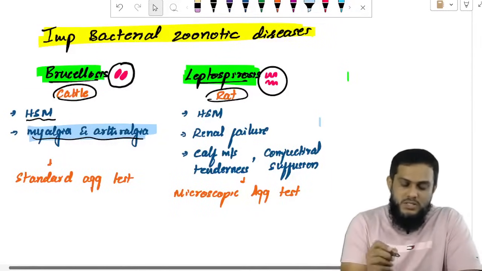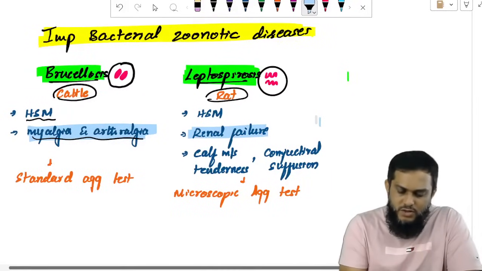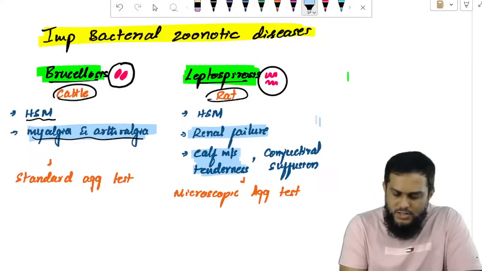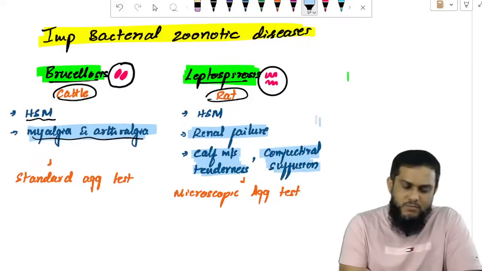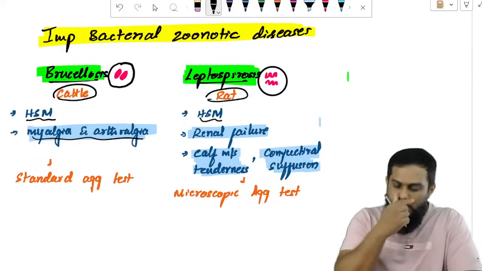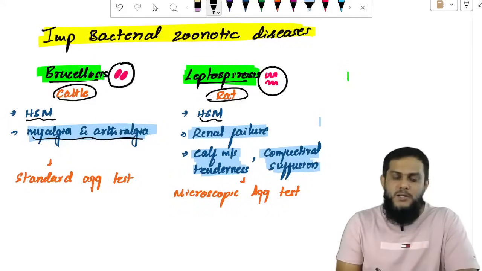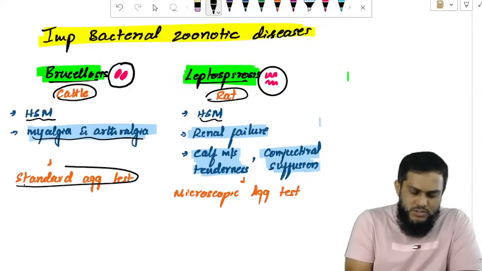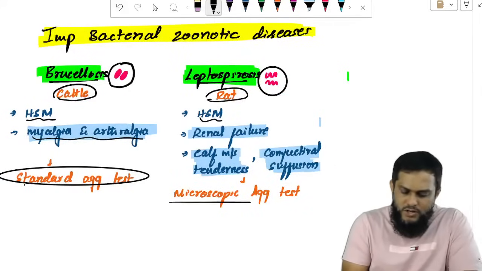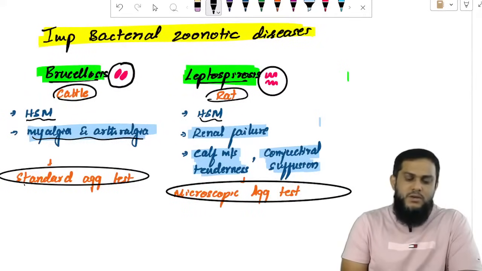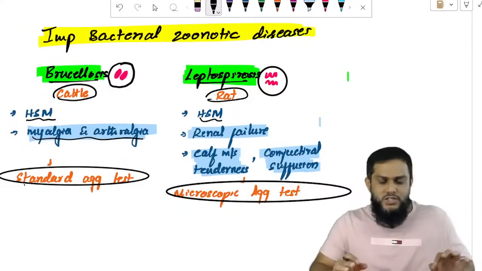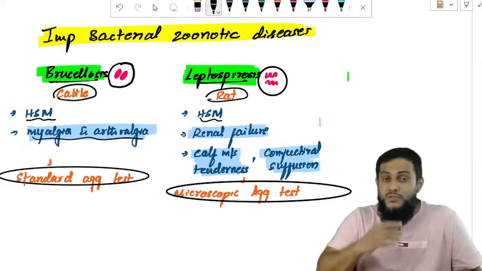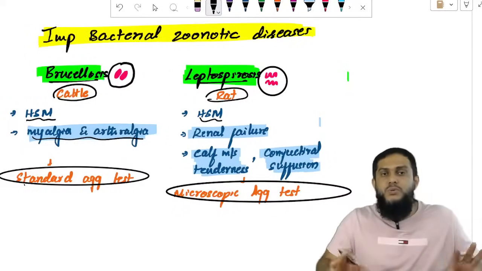In leptospirosis: hepatosplenomegaly, renal failure, cough, muscle tenderness, and conjunctival suffusion. Very, very important. I want to highlight these features. Right? That's how you diagnose clinically. And finally, there is a special test for the diagnosis of brucellosis, that is the standard agglutination test, and for leptospirosis the microscopic agglutination test. Standard agglutination test for brucellosis, microscopic agglutination test for leptospirosis. So this is about brucellosis and leptospirosis.